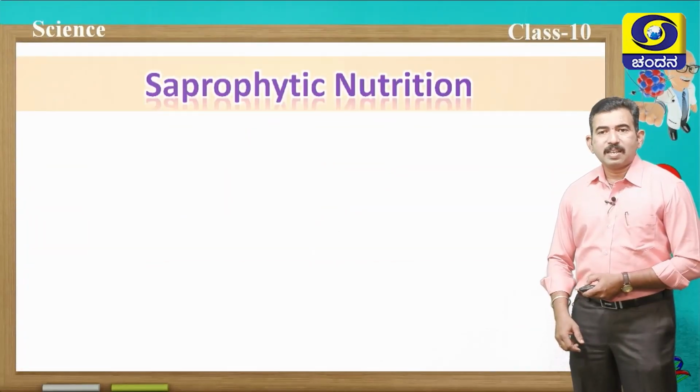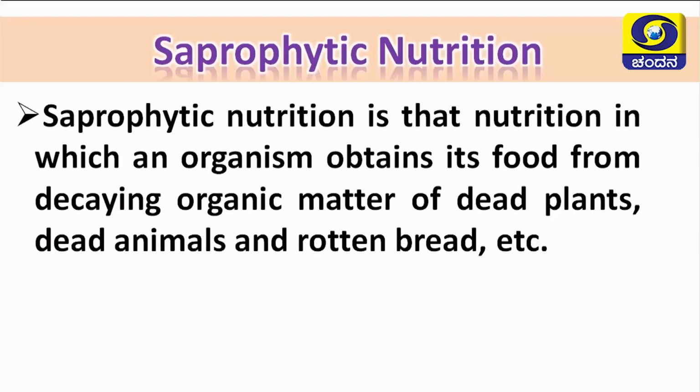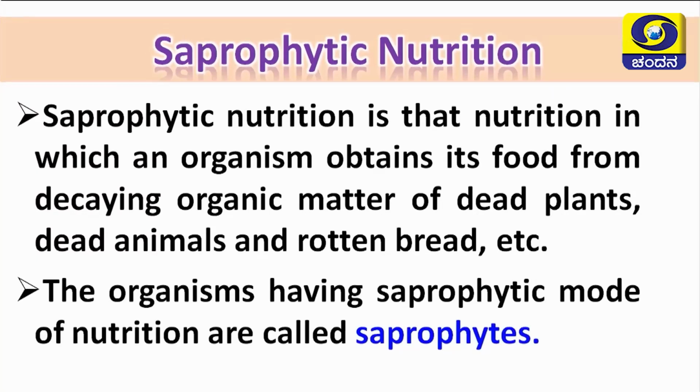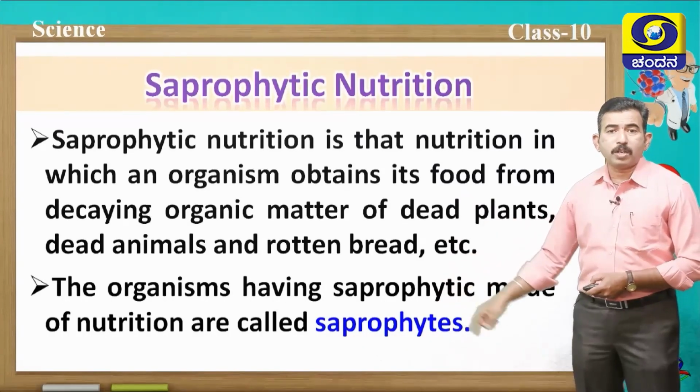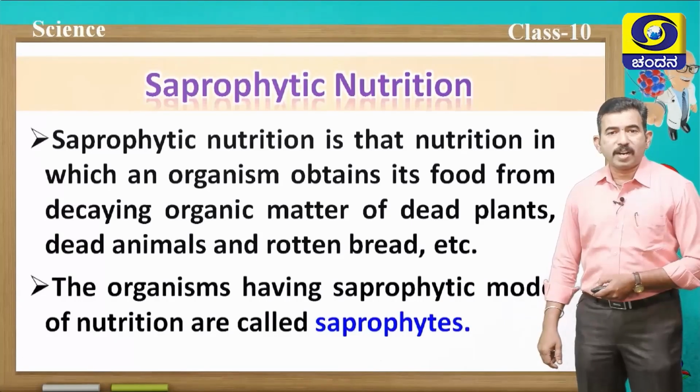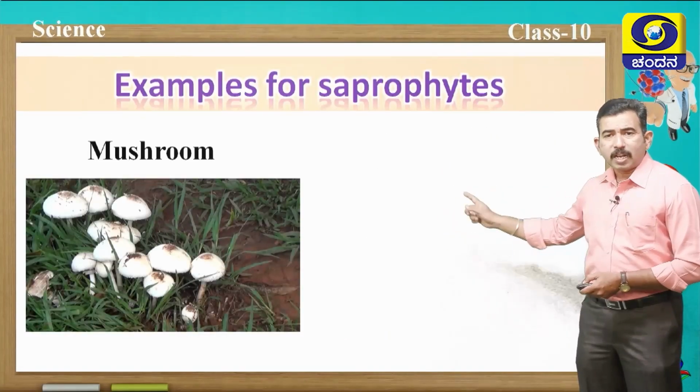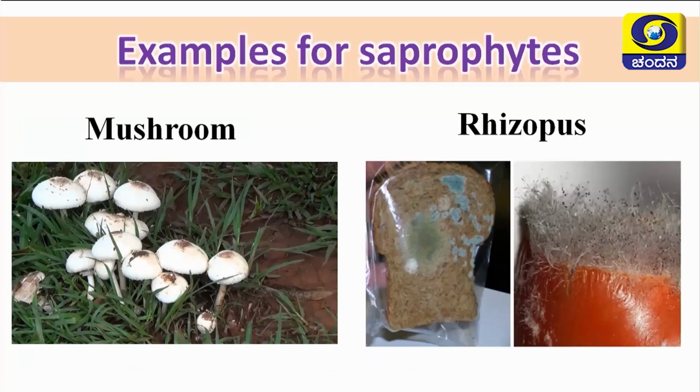Now let us discuss saprophytic nutrition. In saprophytic nutrition, the organism obtains its food from decaying organic matter of dead plants and dead animals, etc. Examples for saprophytes are mainly fungi. The organisms having a saprophytic mode of nutrition are called saprophytes. Mushrooms, rhizopus, etc. are examples which grow on dead and decaying parts of plants and animal bodies.